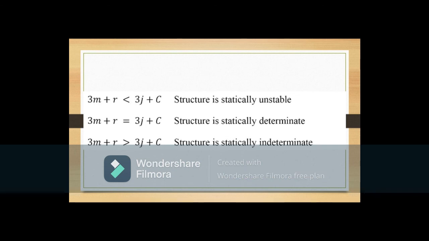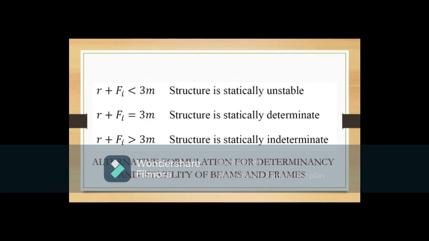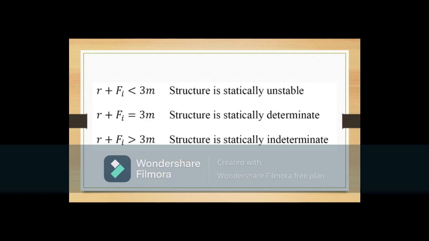Makikita na kapag ang number of joints plus ang number of support reactions ay mas maliit kaysa sa number of joints, ito ay statically unstable. Kapag naman ang pinagsamang number of joints at number of support reactions ay equal sa number of joints, ito ay statically determinate. Kung ang pinagsamang number of joints at number of support ay mas malaki kaysa sa number of joints, ito naman ay statically indeterminate. So, meron tayong alternative formulation for determinacy and stability of beams and frames.